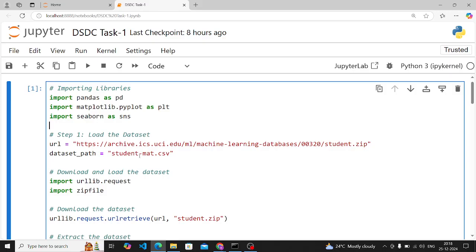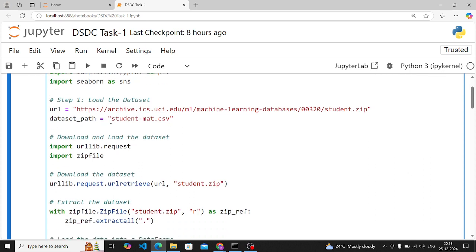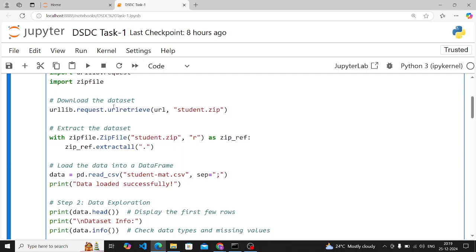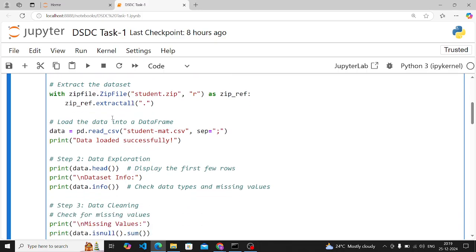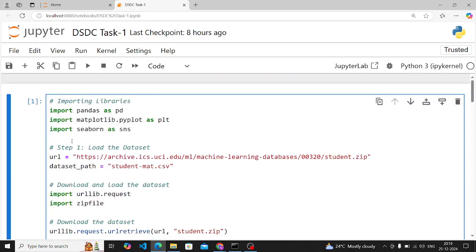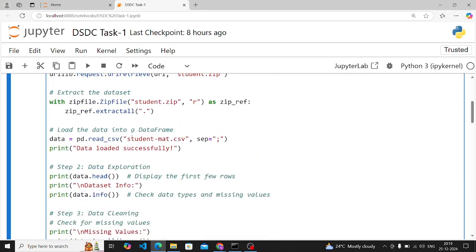So basically, first you have to select and load the data set. This is how you have to load it. First you have to mention the URL. This is the URL of the zip file; you have to copy and paste it. Then you have to download and load the data set. You know how to do this. This is for importing the zip file, that's why we are importing this library. Then you know how to download the data set, and you will extract it. If you download it on your PC, then this step will not be included. So these are different.